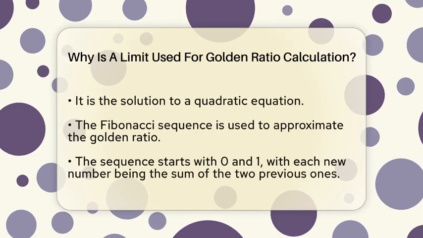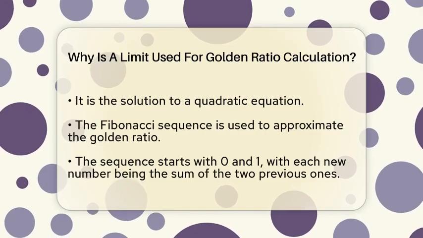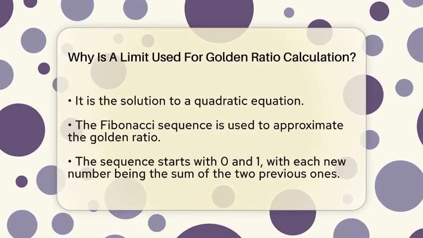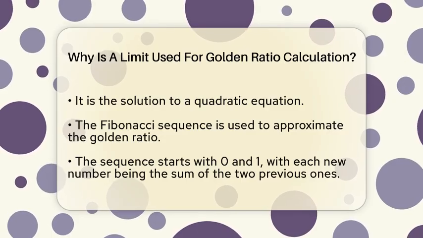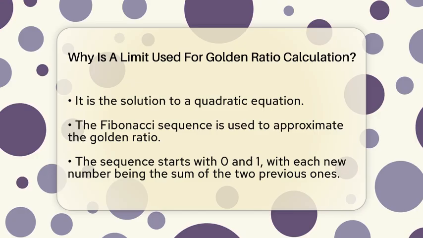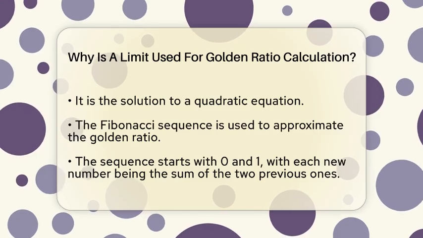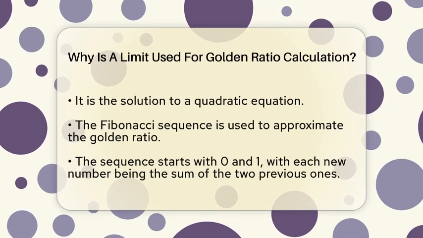Think about the Fibonacci sequence. It starts with 0 and 1, then each new number is the sum of the two before it. So it goes 0, 1, 1, 2, 3, 5, 8, and so on. If you take any two consecutive Fibonacci numbers and divide the bigger by the smaller, the ratio gets closer to the golden ratio as the numbers get bigger.